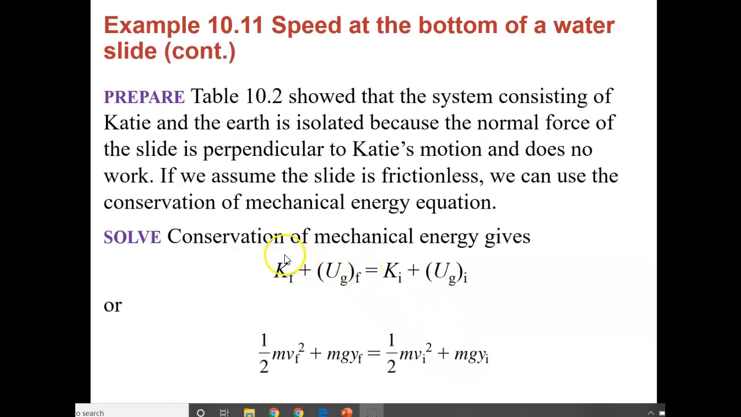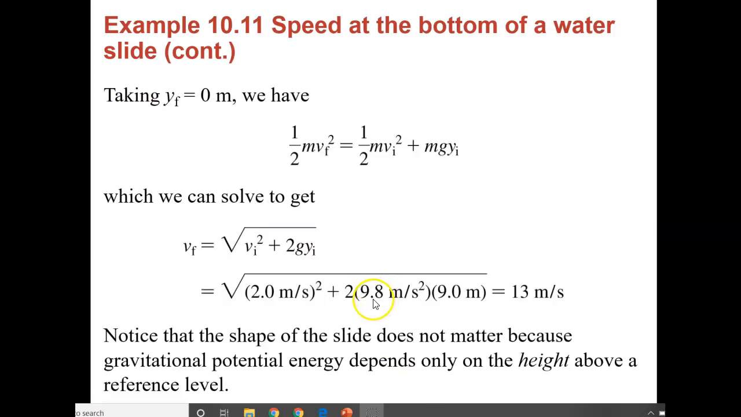Okay, so we look at this. We have kinetic energy plus gravitational potential energy final equals kinetic energy initial plus gravitational potential energy initial. Or here's your formula. So y final is 0. That leaves us with this. If we solve for vf, rearranging the equation, her final velocity is 13 meters per second.